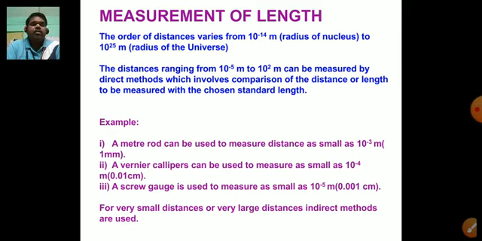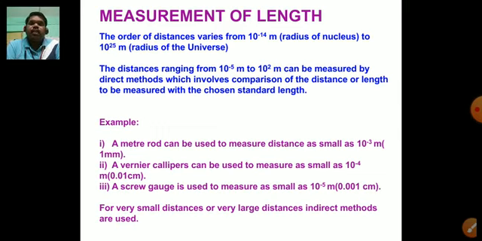Let us see some examples related to measurement of length. Number 1, a meter rod can be used to measure distance as small as 10 raised to the power of minus 3 meter. Dear students, 10 raised to the power of minus 3 meter is equivalent to 1 millimeter. 1 millimeter is equal to 1 upon 1000 meter. So 1 upon 1000 meter can be written as 10 raised to the power of minus 3 meter. So 1 millimeter is equivalent to 10 raised to the power of minus 3 meter.